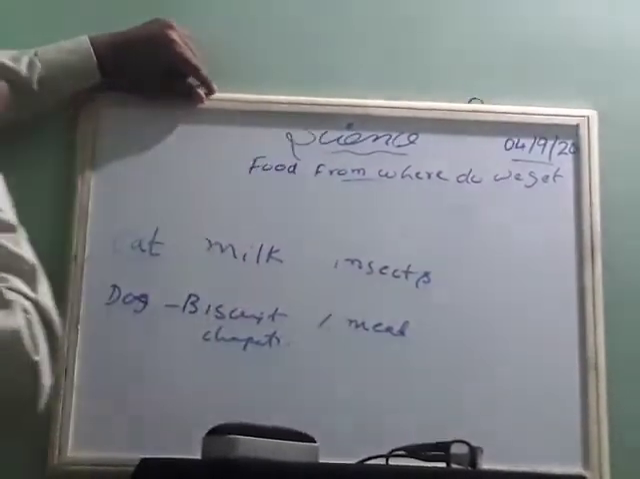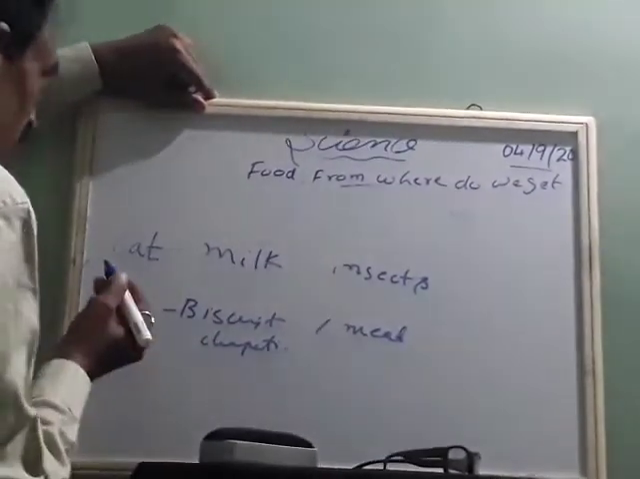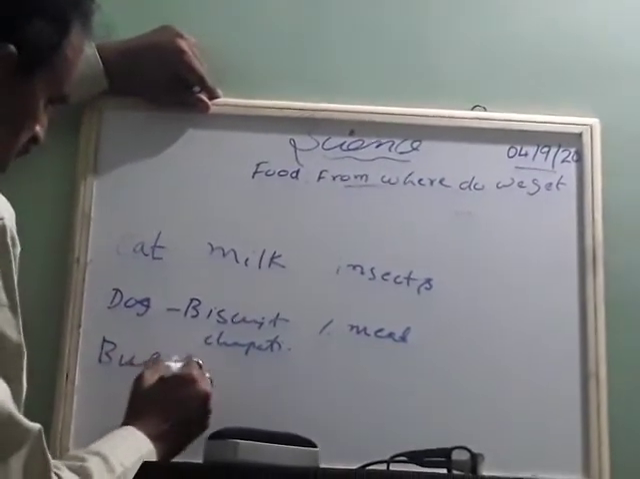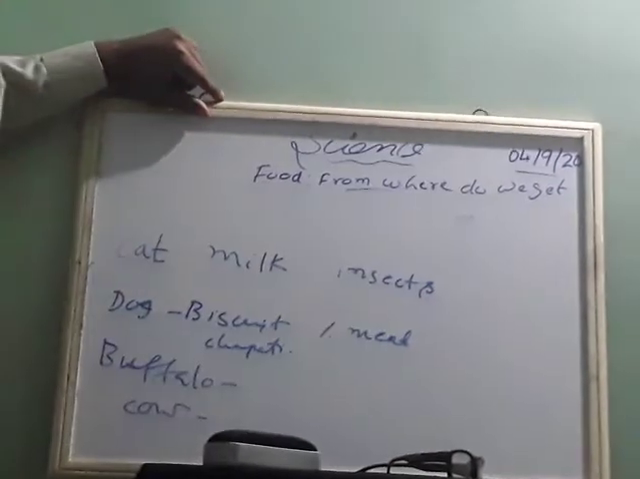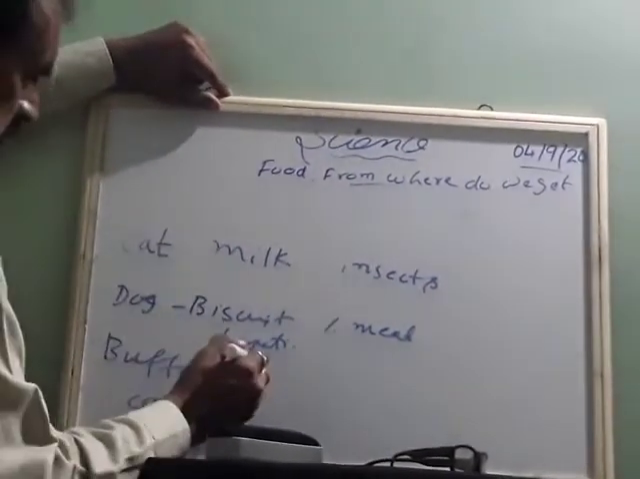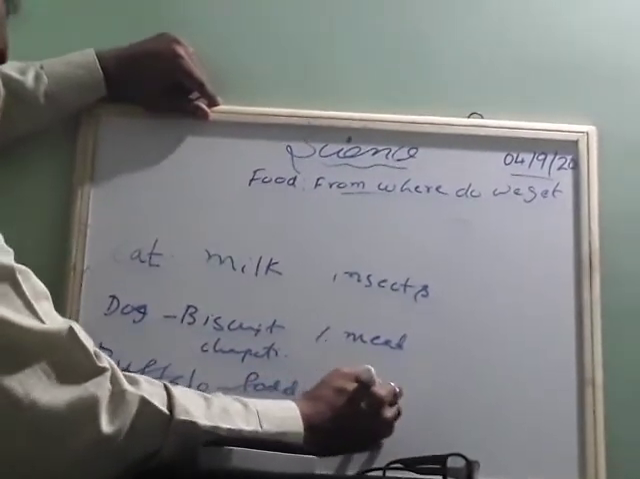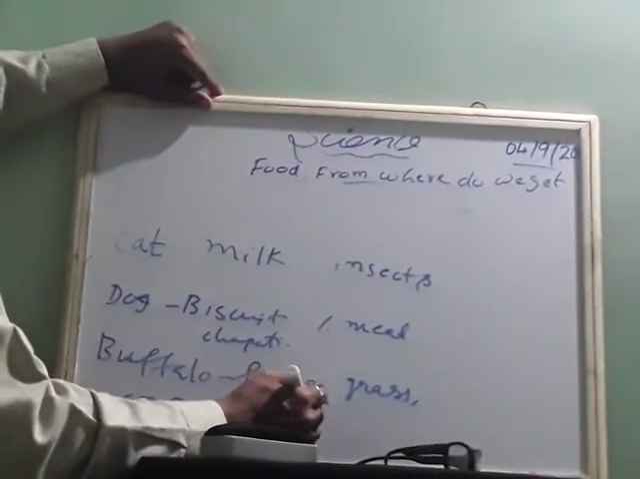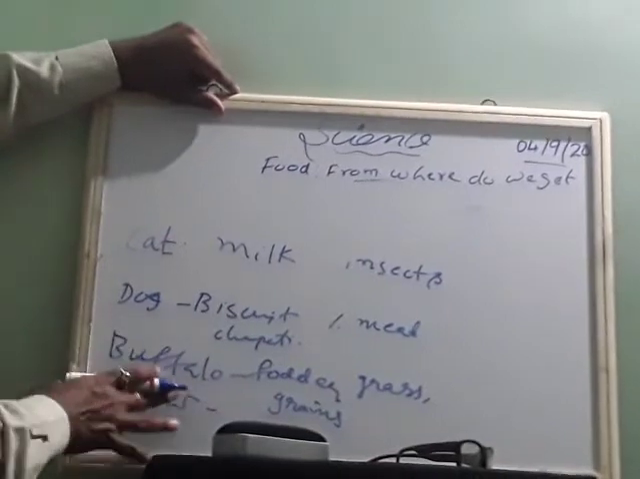Okay. Suppose in your home there is a buffalo or a cow. What food will you give them? You give fodder or grass or you give grains. Correct? Whether it is a cow or a buffalo.